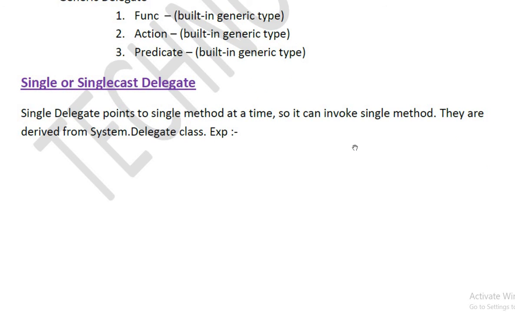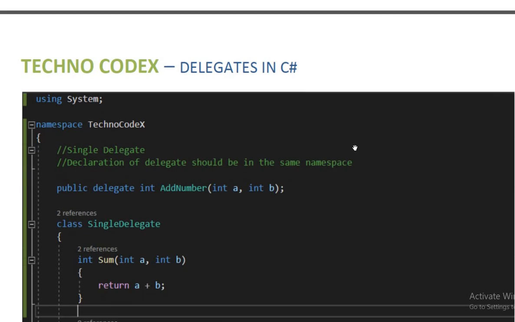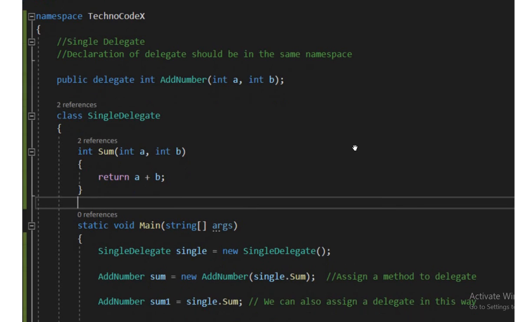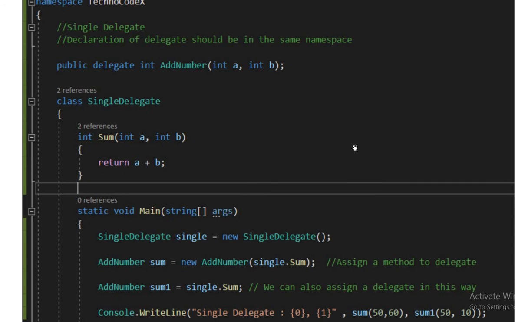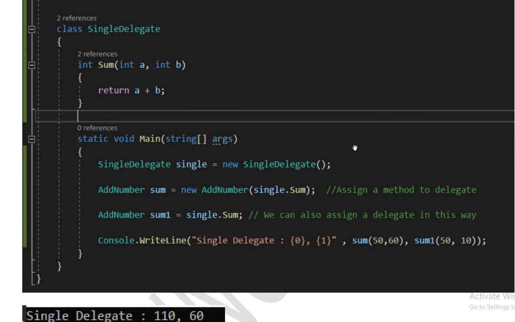A single delegate points to a single method at a time, so it can invoke a single method. They are derived from the System.Delegate class. Here is an example of a single delegate: public delegate int AddNumber with int a and int b. You can see the example of a single delegate.